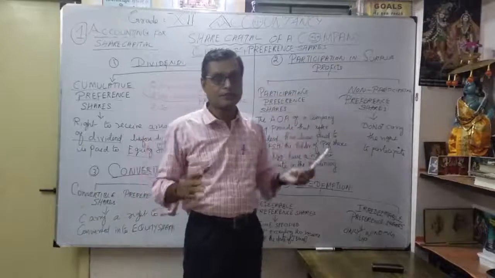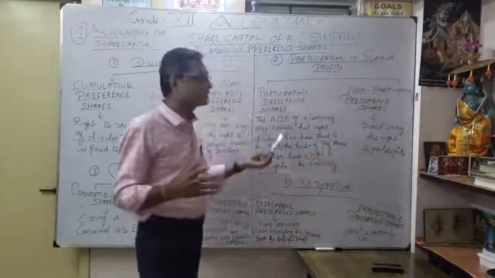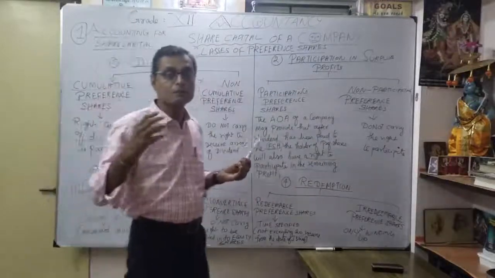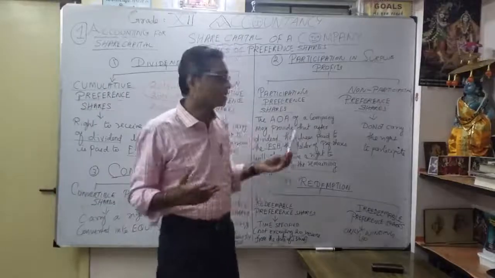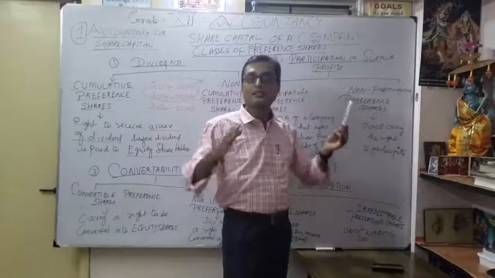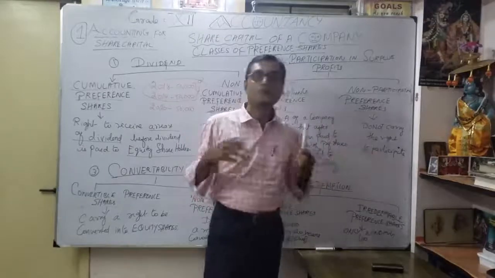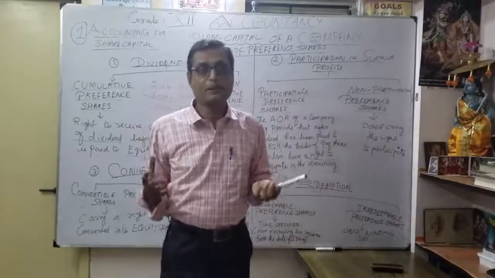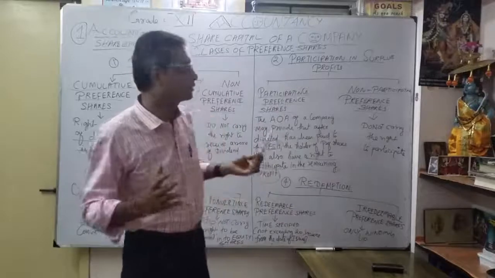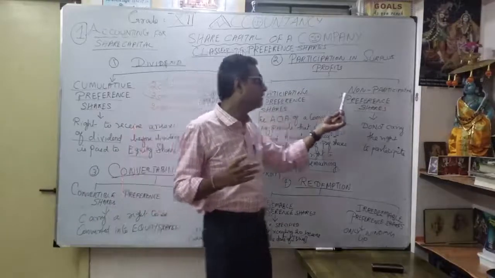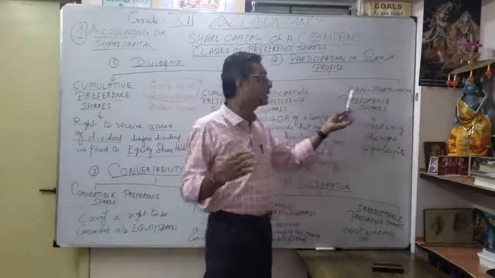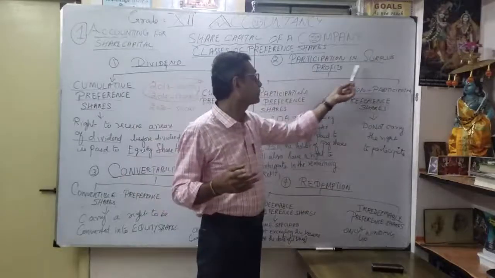As participating preference shares, any surplus available even after distribution to equity shareholders, they can get it. But non-participating preference shares don't get any right to surplus profits after the equity shareholders' dividend. That's the 2 classifications: participating preference shares and non-participating preference shares, coming under participation in surplus profits.